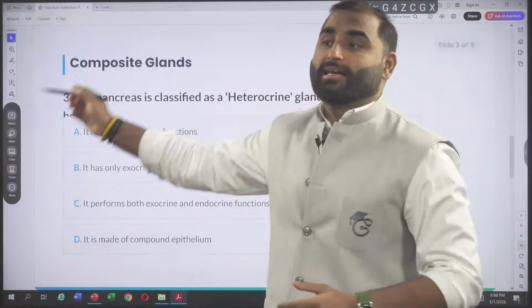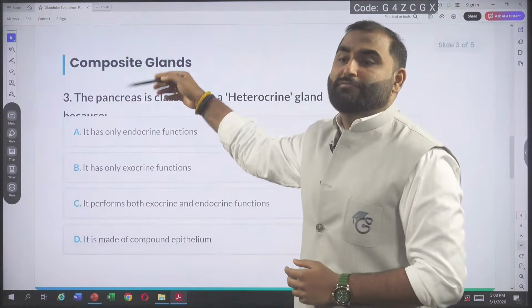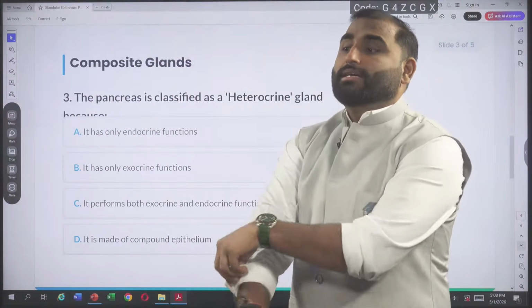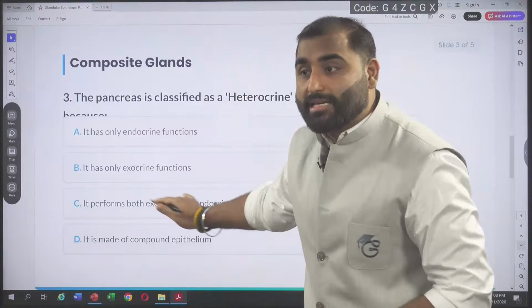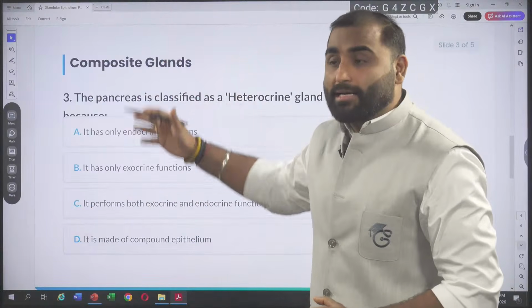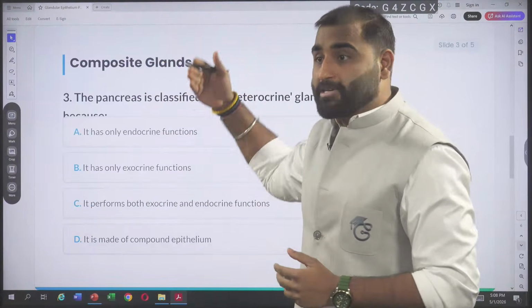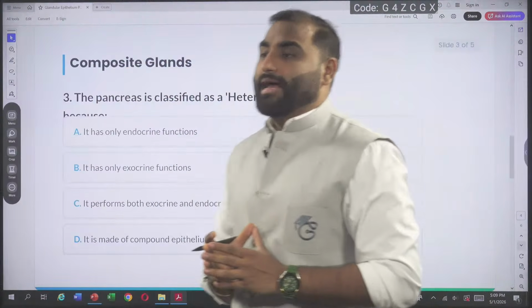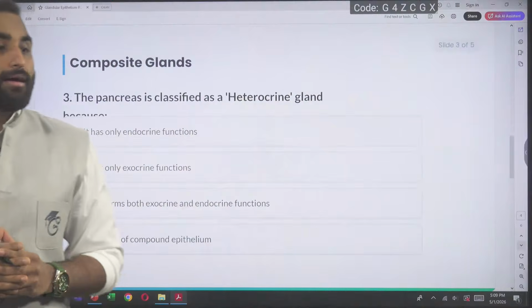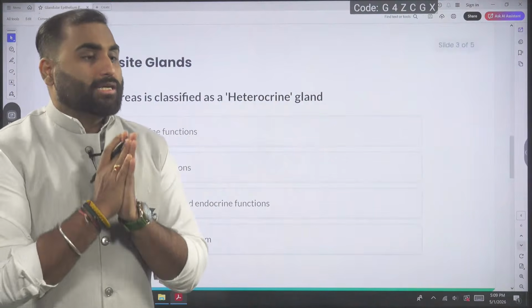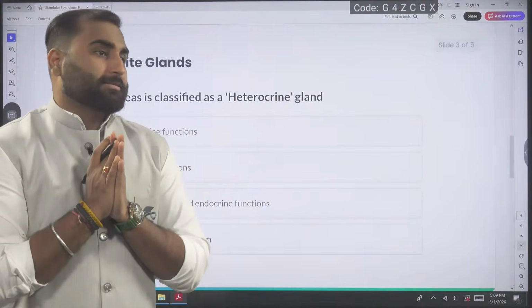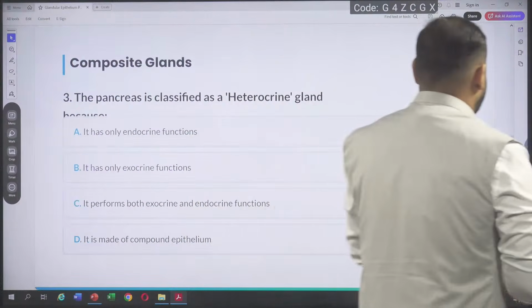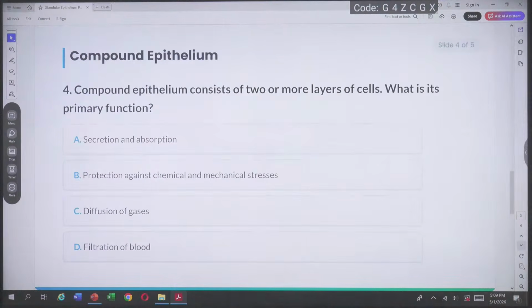At the place of pancreas, if I write testes, at the place of pancreas if I write ovaries, then also the answer will be C only. So here it can be pancreas, it can be testes, it can be ovaries as well, because all 3 glands are becoming heterocrine glands. Are we clear with this? Yes, everyone? Shall we go to the next question? Come on. Let's go to the next question. 2 more questions. Let's see.